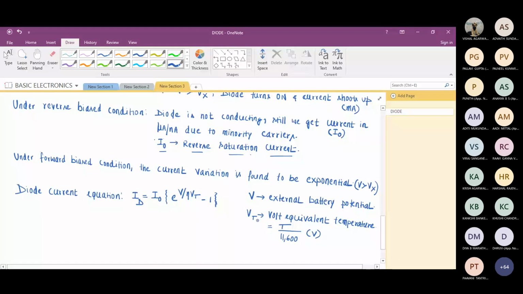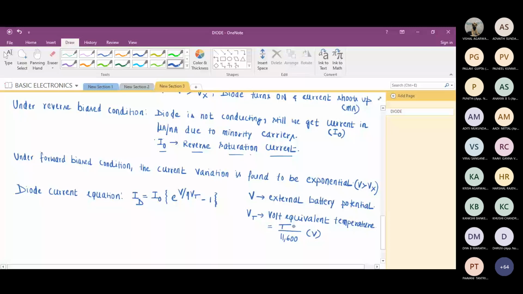Now, why are we getting this term in the derivation? Any idea? Any guess? Sir, as in why the temperature is there? See, the diode is a semiconductor device.